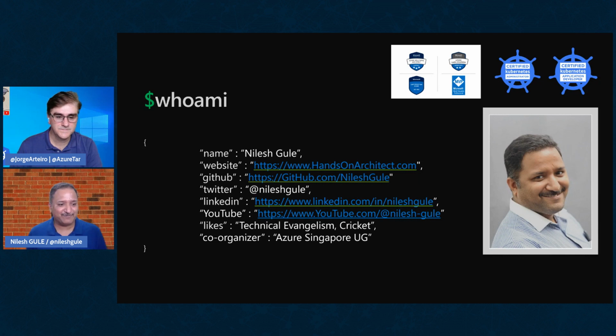You can find me on all other social media using my first name and last name, which is Nilesh Gule. I'm available on GitHub, Twitter, LinkedIn, YouTube, everywhere using this. The combination is quite unique and it's quite easy for me to find social media handles using this name.